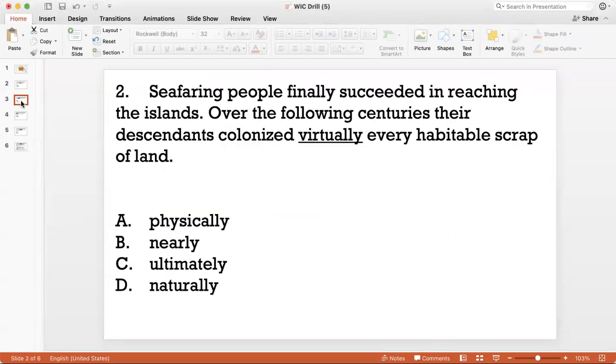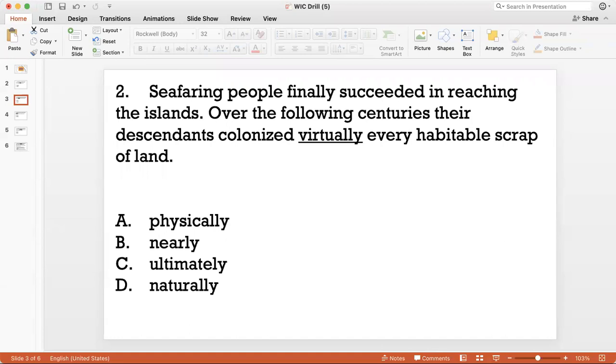Question 2. Seafaring people finally succeeded in reaching the islands. Over the following centuries, their descendants colonized virtually every habitable scrap of land. So here I'm talking about seafaring people, people who traveled by sea and they succeeded in reaching some island.